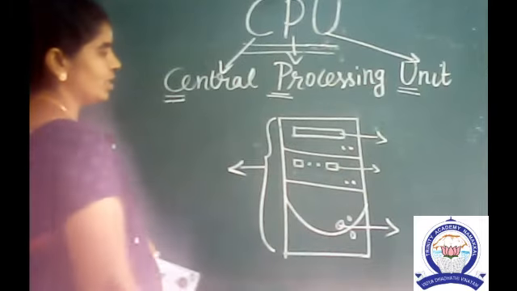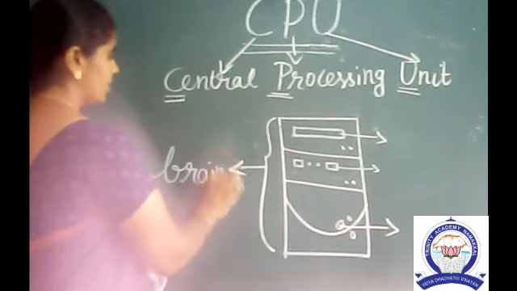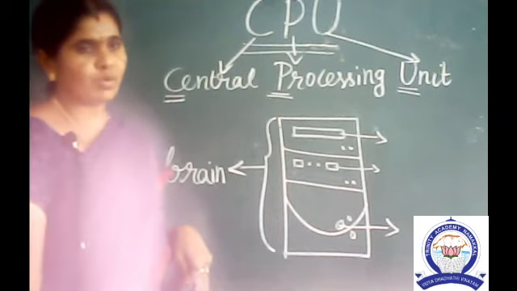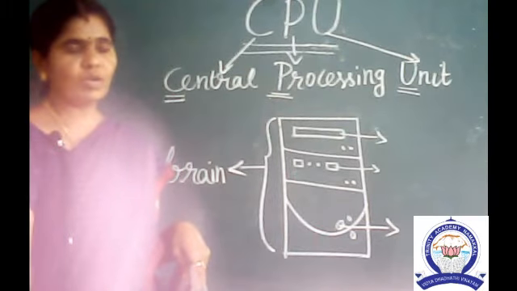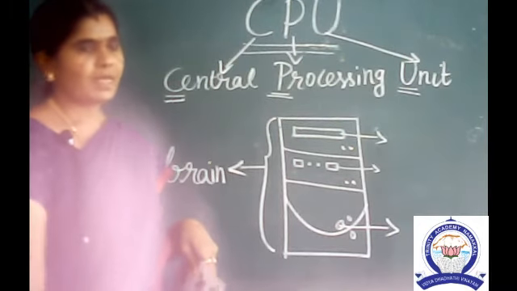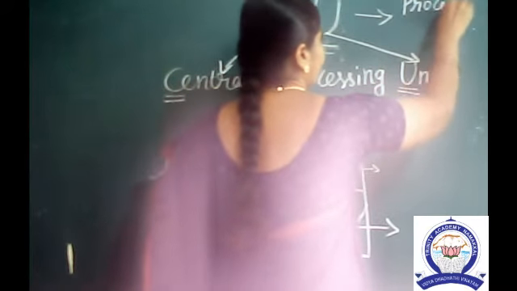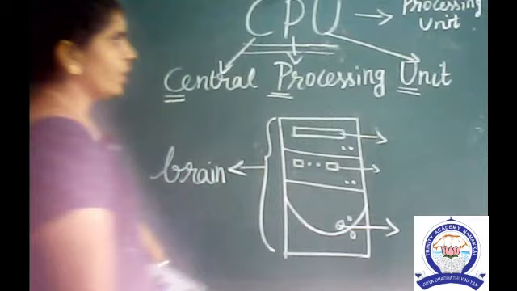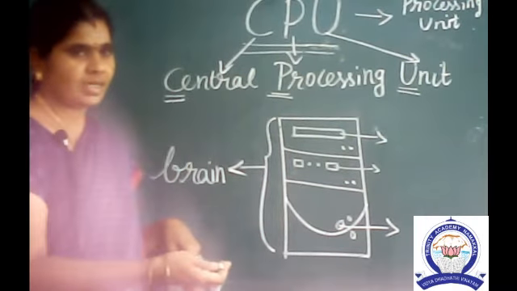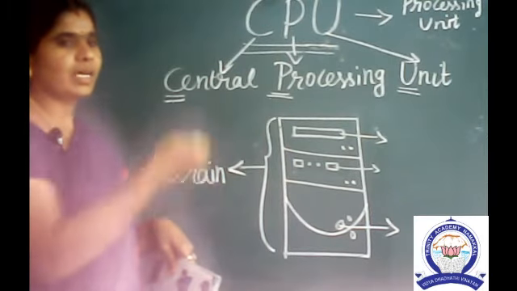Already you have seen this CPU. CPU is the brain of the computer. In the last two chapters we discussed keyboard and mouse. Keyboard and mouse are the input devices. CPU is the processing unit. Through keyboard and mouse we can send the data, isn't it? So the data we send to the CPU is processed by the CPU.